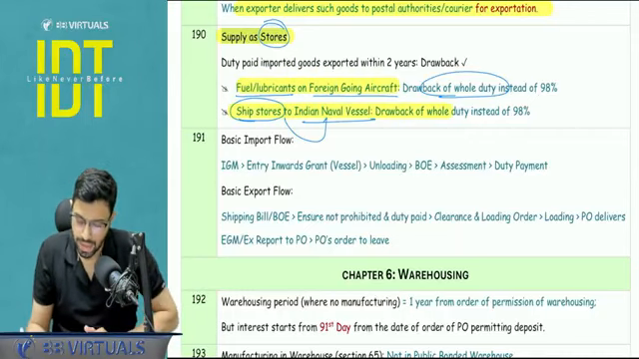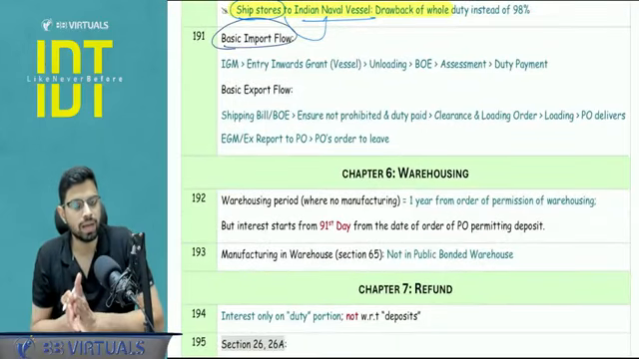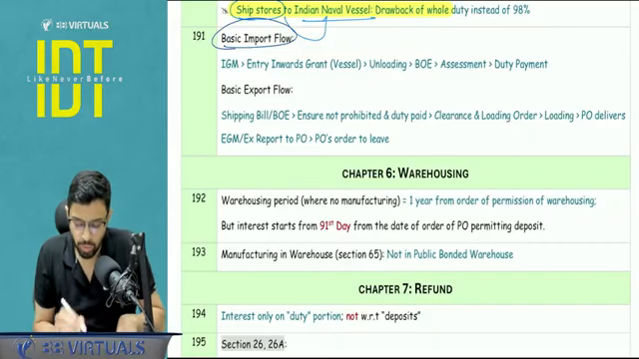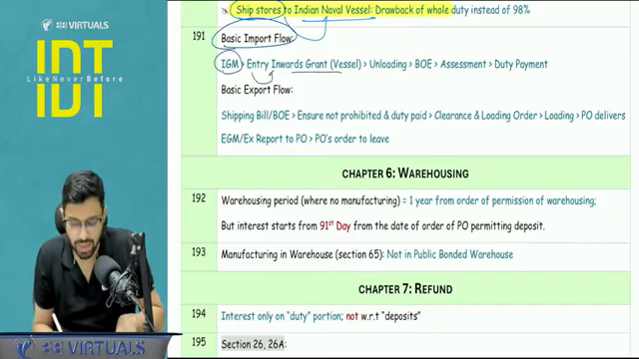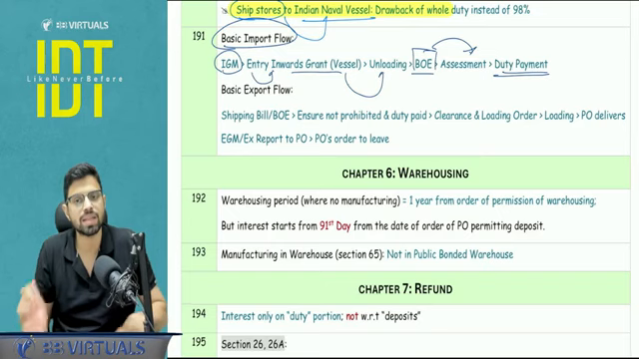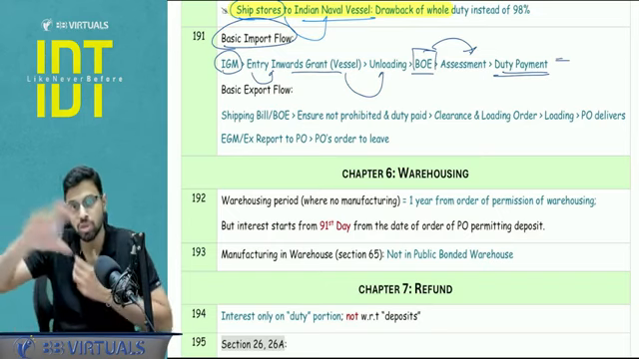Okay, next, basic import flow. This was asked in the individual ICI MCQs that are available on your BOS site. So the basic import flow and procedure is: first IGM is filed, then comes entry inward in case of a vessel, then unloading happens, then you file the assessment related document, the bill of entry, on which assessment happens, and then there is a final duty payment. This was asked in one of the MCQs, where you have to select the correct order of the procedure.